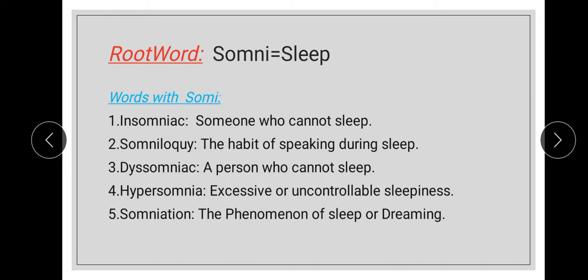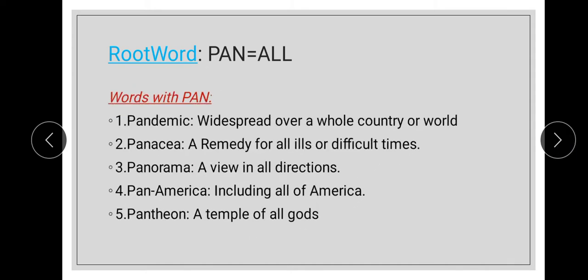And the next word is somniation, which means the phenomenon of sleep or dreaming. The example sentence is the process of dreaming in the night is called somniation. Coming to the next word, pan, which means all. And these are the words. Pandemic, which means widespread over a whole country or world. Today we are in pandemic, COVID pandemic. The example sentence is spitting during this corona pandemic is a very serious offense.